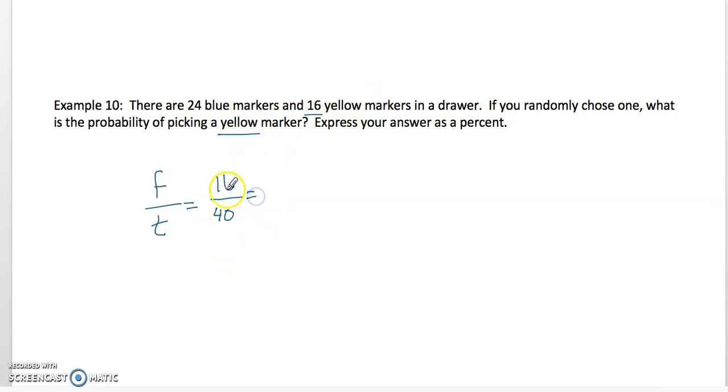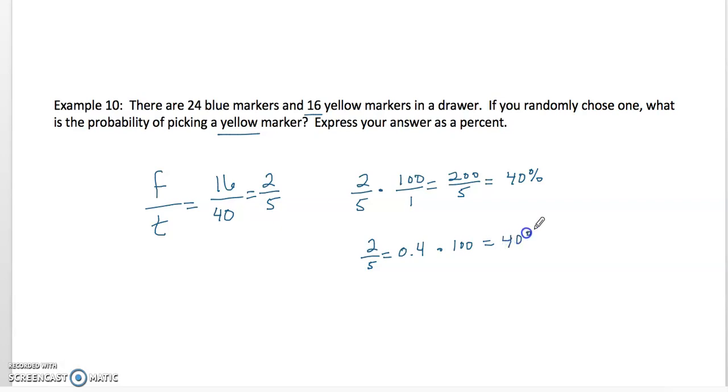So 16 over 40, we can reduce this. 8 goes into 16 2 times, and 8 goes into 40 5 times. So the probability is 2/5. Now, if I want to write that as a percent, I could just do 2/5 times 100, which equals 200 over 5, and 200 divided by 5 is 40. So that's 40%. Or I could have just gotten a calculator and done 2 divided by 5. I would have gotten 0.4, and then just multiplied that by 100 to get that 40%. Either way, that works. So that's probability.